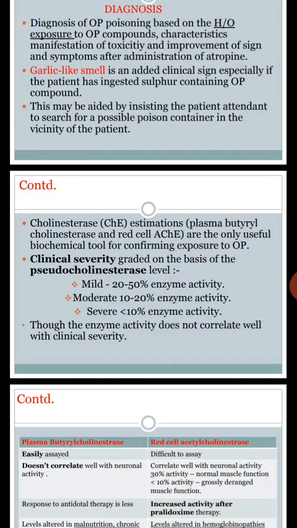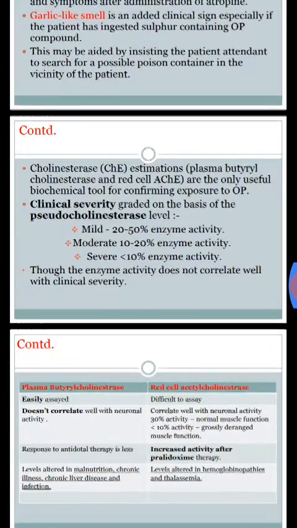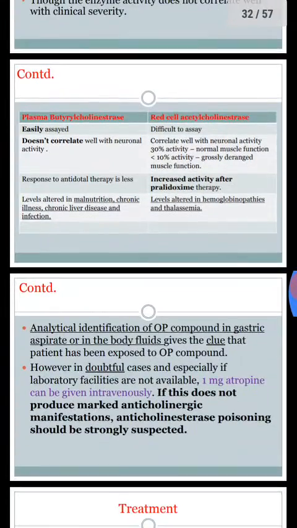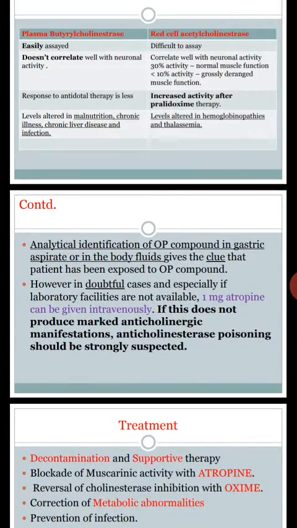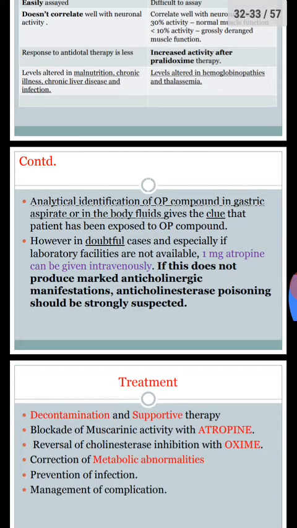The only useful biochemical tool for confirming exposure to organophosphorus compounds is clinical severity graded on the basis of pseudocholinesterase level. This is about the diagnosis.